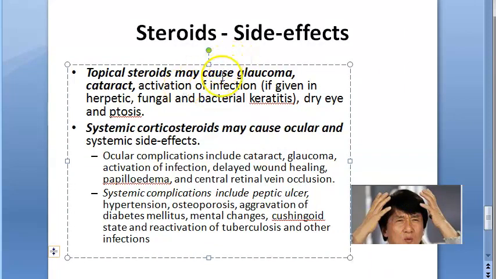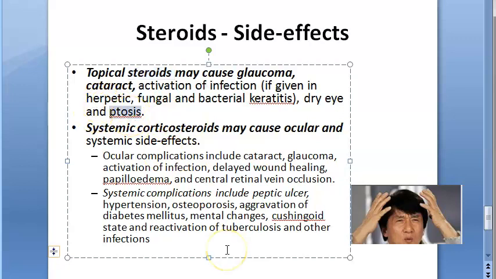Steroids can cause glaucoma. They can cause cataract. They can activate an infection because you have suppressed immunity. Infection can get activated, like herpetic, fungal, bacterial keratitis. So I can get herpes infection, fungal infection, bacterial infection. Oh my God. Dry eyes can happen because of steroids. Interesting. So they gave me an artificial tear.